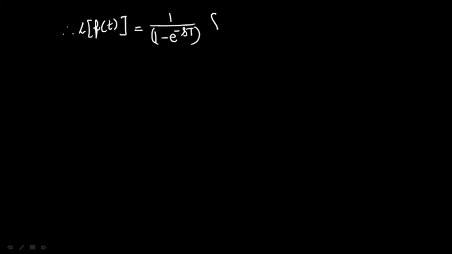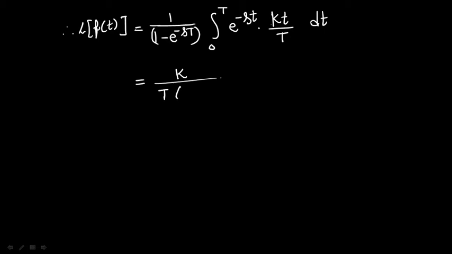Then integration 0 to capital T, e to the power minus st into f of t. f of t is here kt upon capital T. Now here k and capital T are constant values, therefore we take these values outside the integration sign. The remaining terms we write down in the integration.